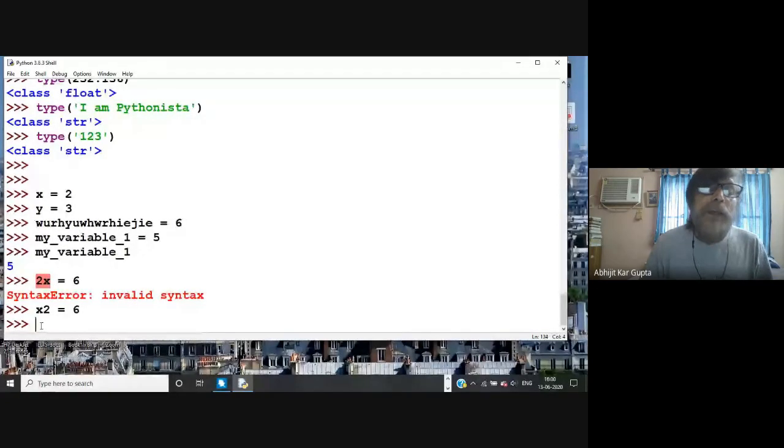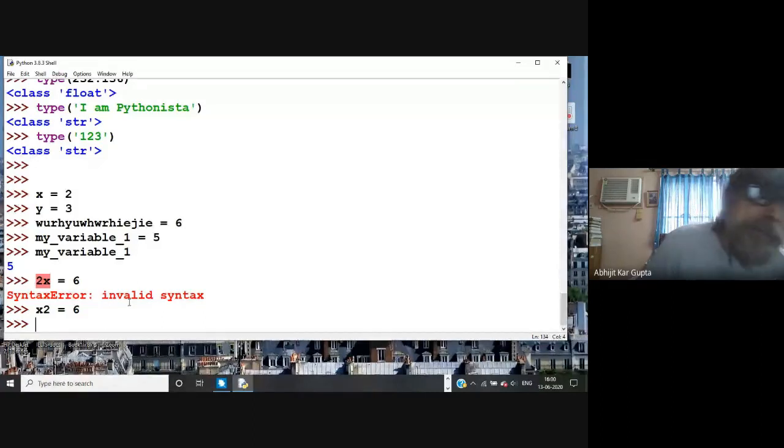If you write a minus symbol instead of underscore, it will think that it is actually doing some algebra, my minus variable, something like that. So don't do that. You'll eventually get to know all those. Also, there are some typical system names, like type is a system name, class is a system name, str is a system name. You do not give these names. Try to avoid these names.